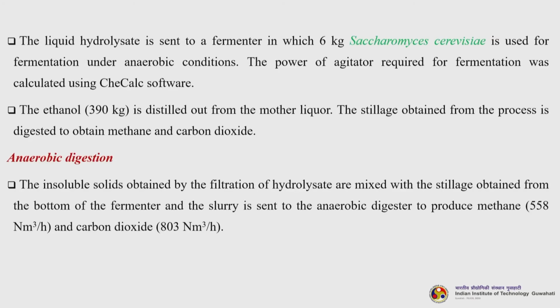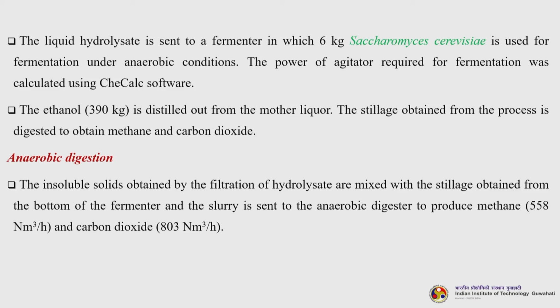Now, the liquid hydrolysate is sent to a fermenter in which 6 kg of Saccharomyces cerevisiae is used for fermentation under anaerobic conditions. The power of the agitator required for fermentation was calculated using the CHEMCAD software. The ethanol, that is 390 kg, is distilled out from the mother liquor. The stillage obtained from the process is digested to obtain methane and carbon dioxide.